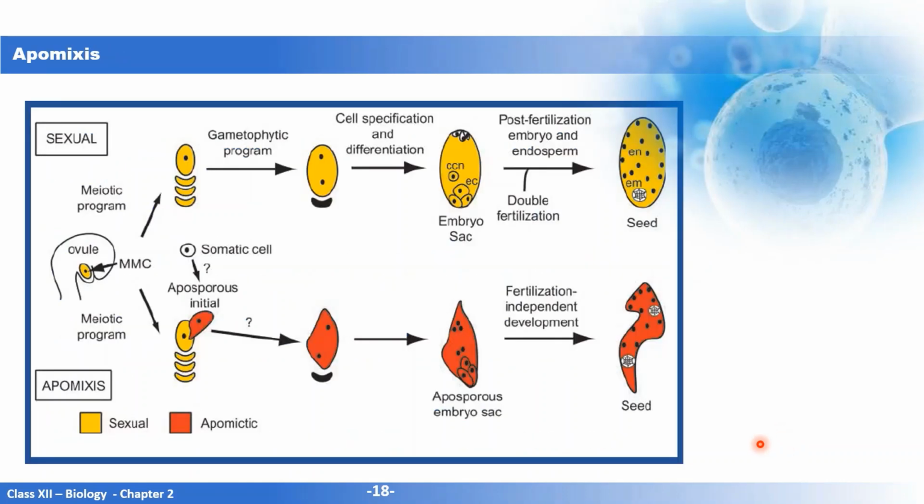This is an example of apomixis. This is how normal sexual reproduction takes place. Here you can see the megaspore mother cell undergoes meiosis, and then double fertilization takes place, and it results in the formation of seed. Whereas here, a somatic cell acts as aposporous initial. It simply undergoes mitosis and forms the aposporous embryo sac. There is no fertilization and it directly develops into a seed.